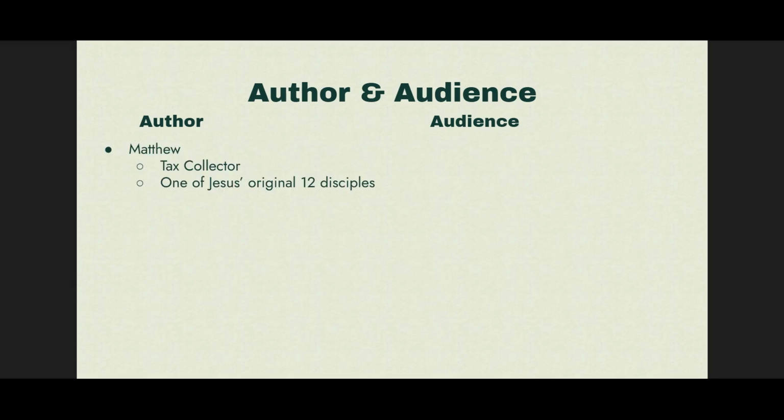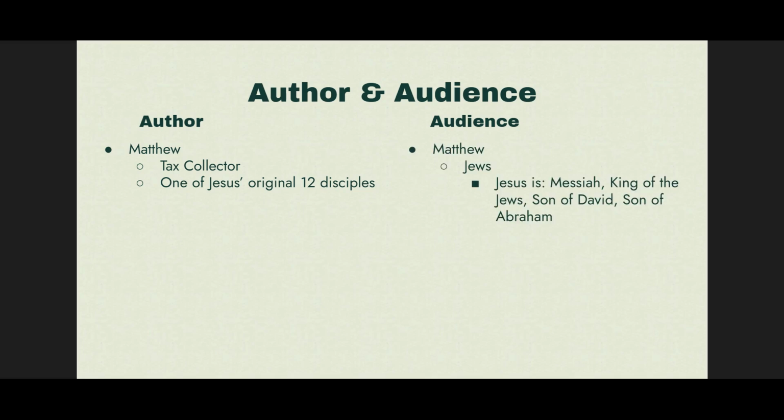Matthew, who was a tax collector and one of the original 12 disciples, wrote his Gospel for a Jewish audience. As a result, his Old Testament quotations should be carefully analyzed as they are very purposeful and meaningful. Matthew focused on the fulfillment of the law and prophets, as well as portraying Jesus as the Messiah, King of the Jews, son of David, and son of Abraham.